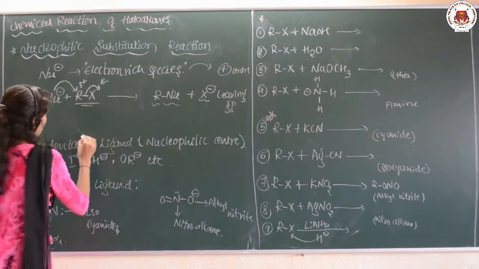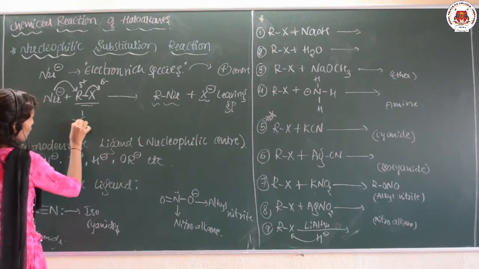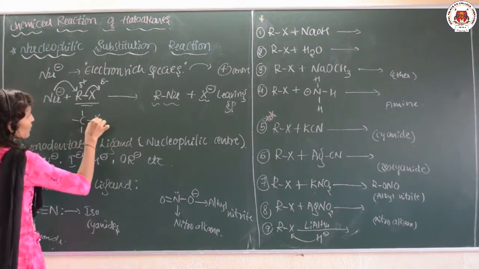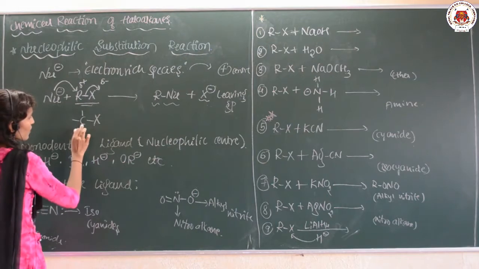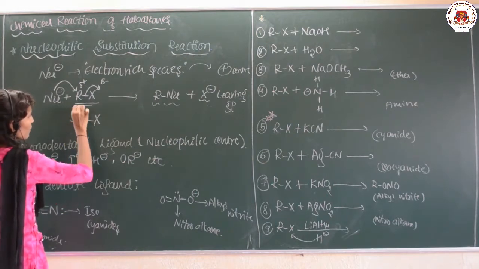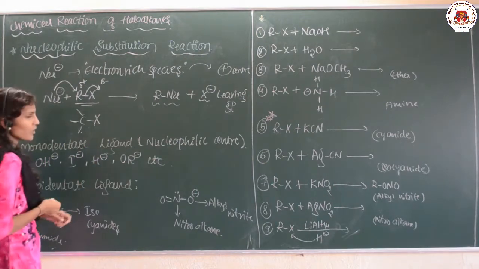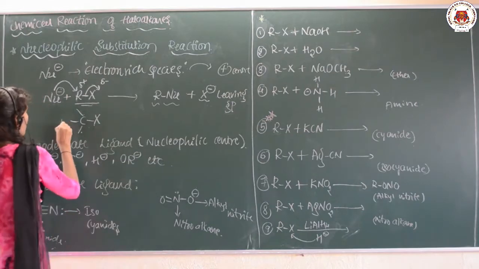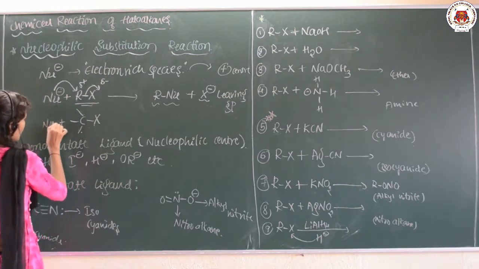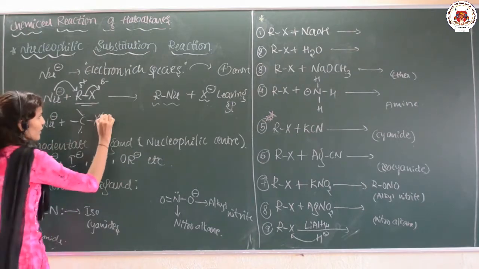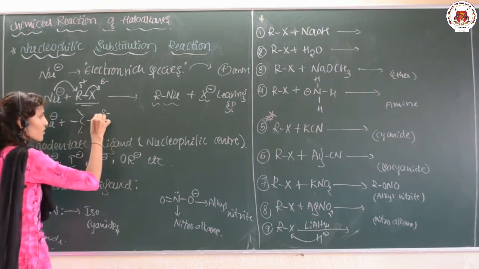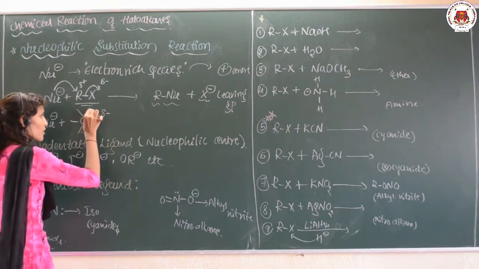Let me tell you, that is particularly if I am talking about haloalkane. This is the haloalkane. You can take any valence here, balanced by H, CH3 or anything. Here, if I wish to add the nucleophile, the carbon is delta positive as the halogen is electronegative and delta negative.